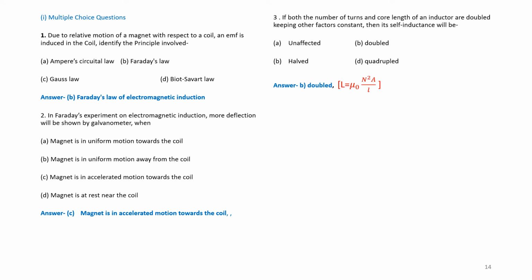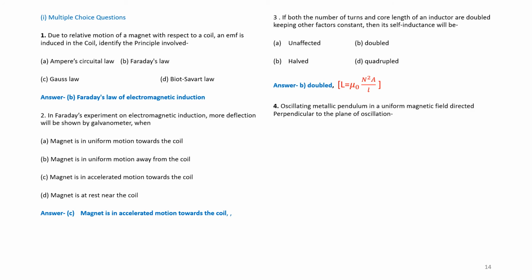Answer B, that is, it will be doubled. It is given by L is equal to mu naught N square A by L. So when we increase N, N square is 2 into 2, it becomes 4. And length, when it is doubled, it is 2L. So it will be doubled. Answer is doubled.